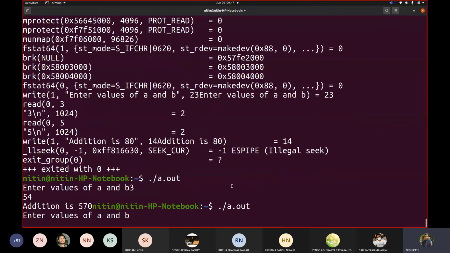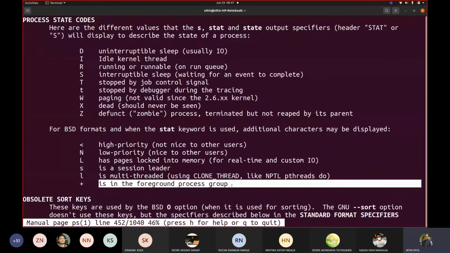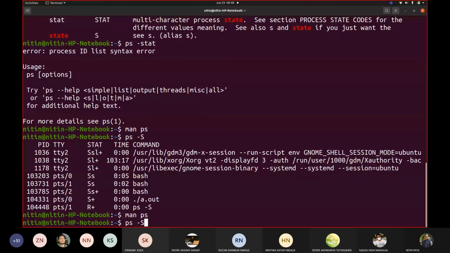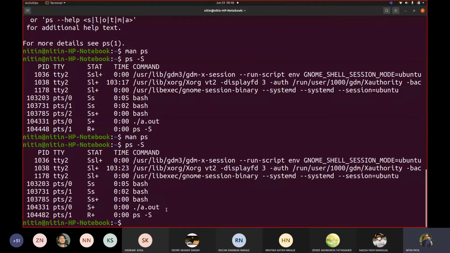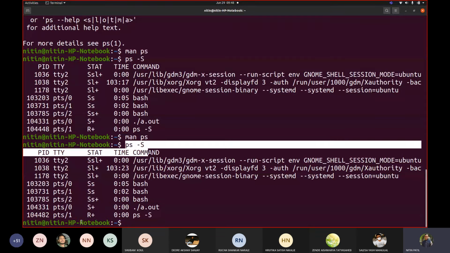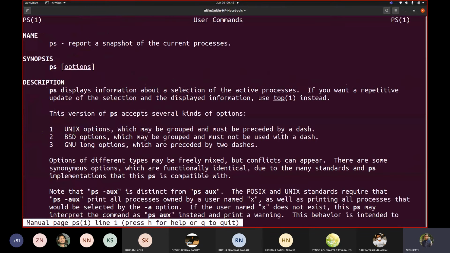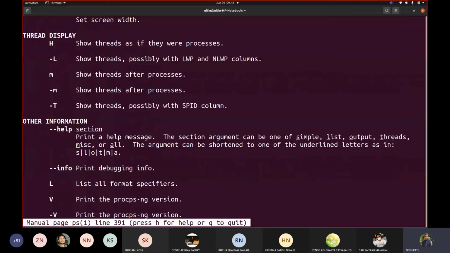Now see, it is waiting for my input. So it is waiting. OK, the user will come and once he puts in an input, he will press enter. Right. If I go again and check this, I can see the same thing is there. Now when I executed this ps -s, it was R. Okay, and foreground process again. So if I see R even, so let us remember this.